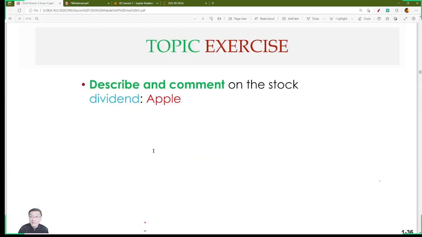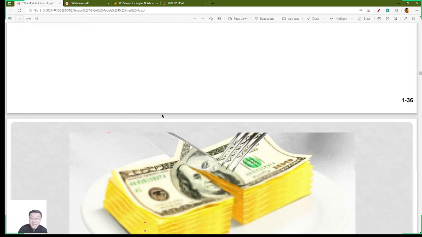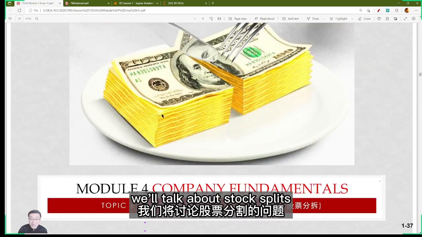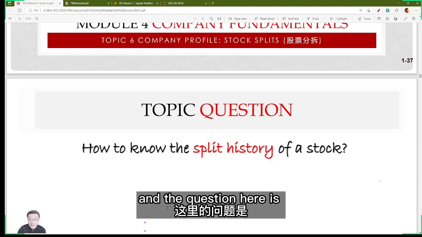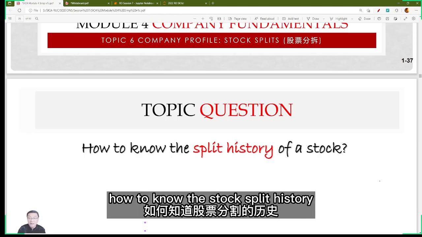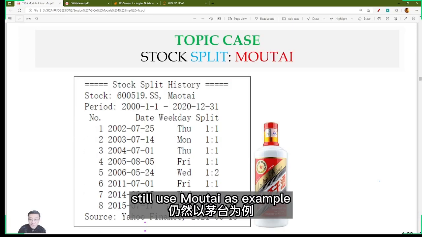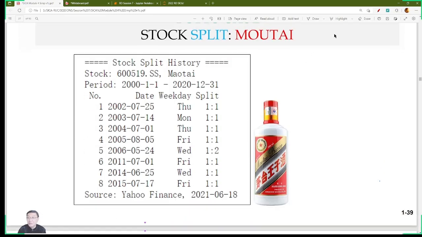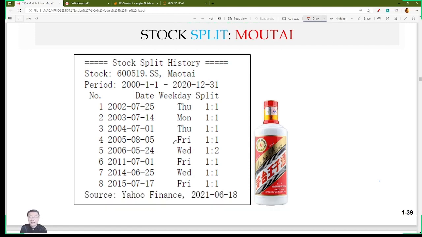Then we have comments for Apple's dividend. Next topic, we'll talk about stock splits. And the question here is how to know the stock split history. Still use multi as an example, because I like multi and I like multi stock as well.